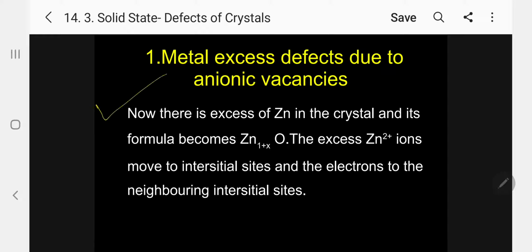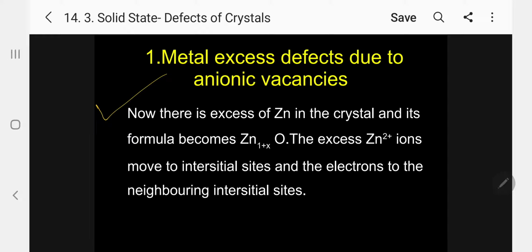Now there is excess of zinc in the crystal and its formula becomes Zn1+xO. The excess Zn2+ ions move to interstitial sites and the electrons to the neighboring interstitial site. That's why it is called metal excess defect. Please follow.